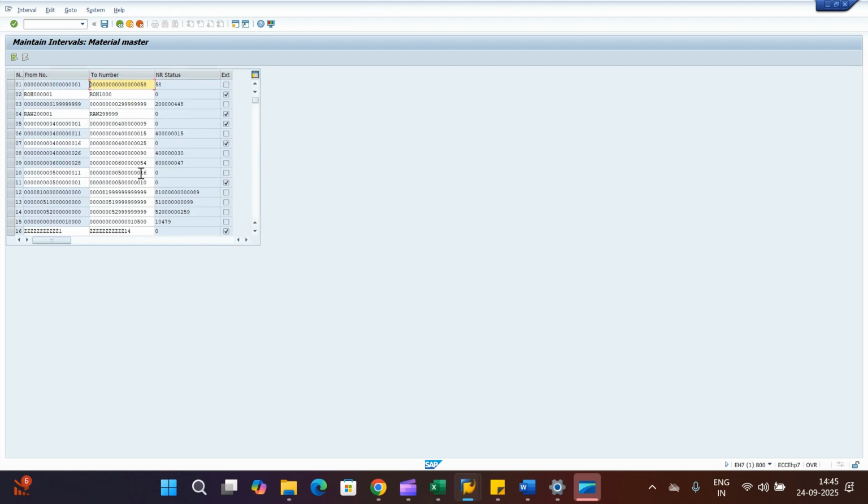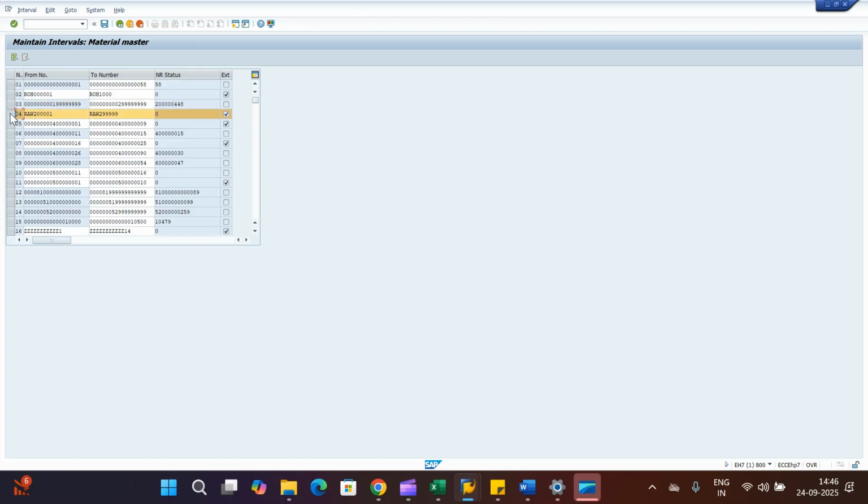So here in the system, you can see whichever intervals are already there, either internal or external. For understanding the internal, we'll see this 03 number range. Here you will get the from number and to number as well as the number range status. Number range status is nothing but how many numbers you have already utilized between this from number and to number, which is nothing but the number range. And the external assignment is not ticked here, that means it is internal number assignment. So whenever you create a material, the system will automatically put the serial-wise number from this range to the newly created material. This is the internal number range.